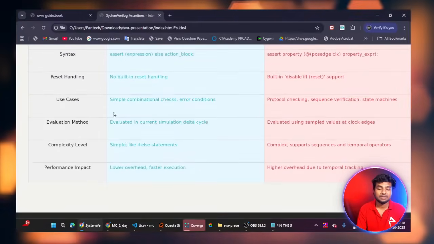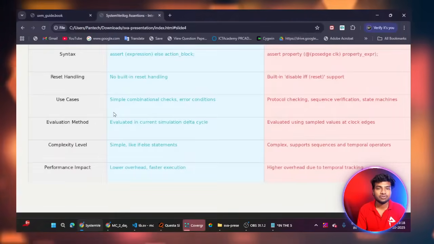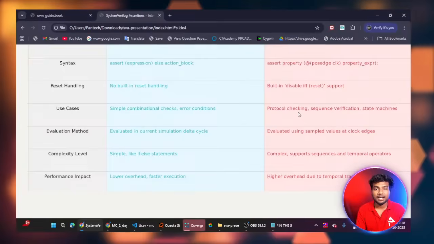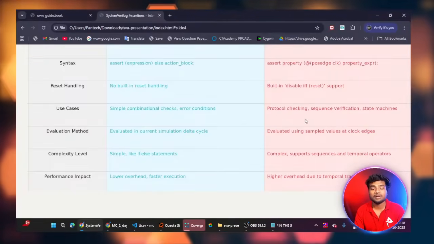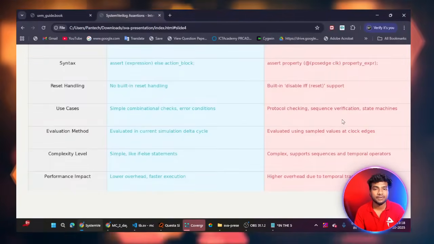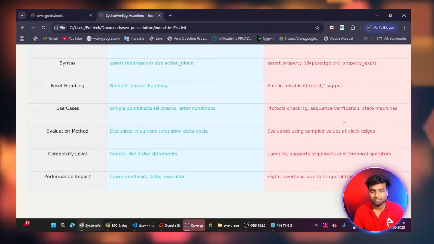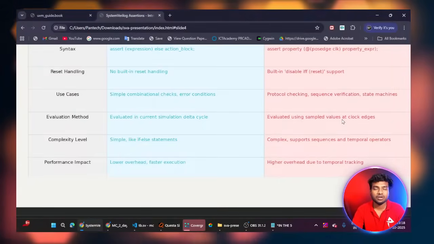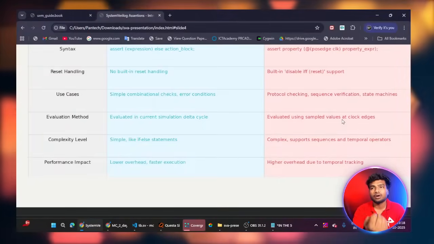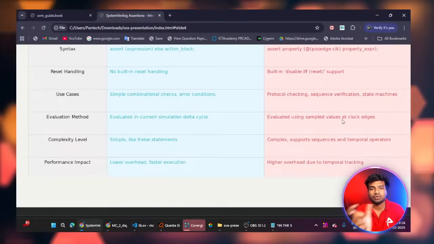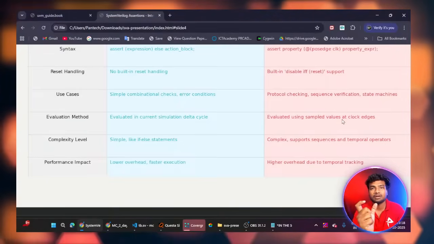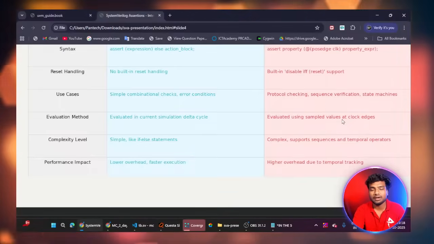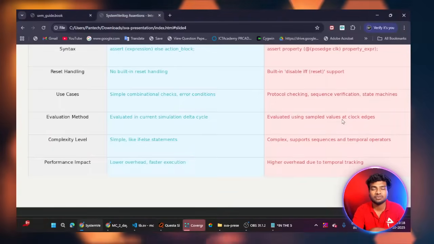Use cases: immediate assertions are mostly used for simple combinational checks and error conditions, but concurrent assertions are mostly used for protocol checking, sequence verification, and state machines. State machine is nothing but FSM. Tomorrow we'll see the UART FSM, the UART protocol, the UART frame format, and data transmitting like the transmitter and receiver side. We will also see the whole testbench architecture for the UART protocol in tomorrow's session.